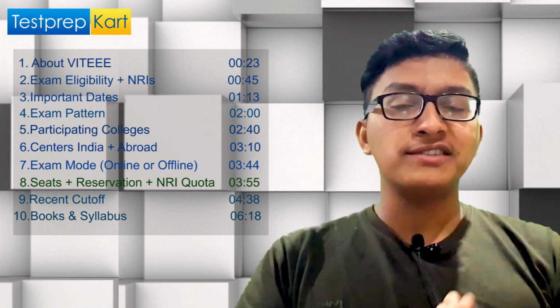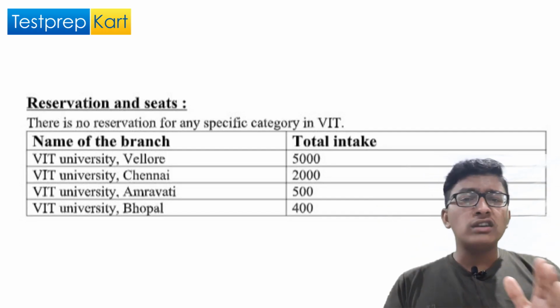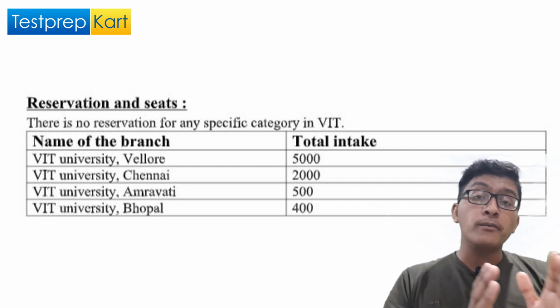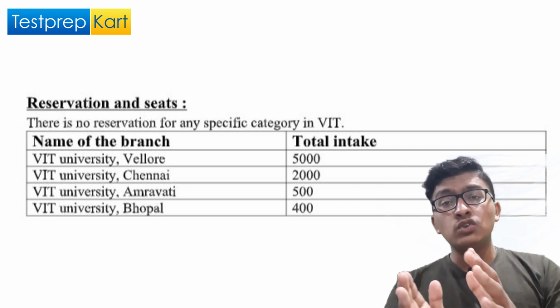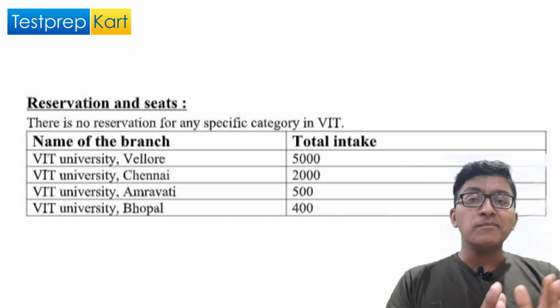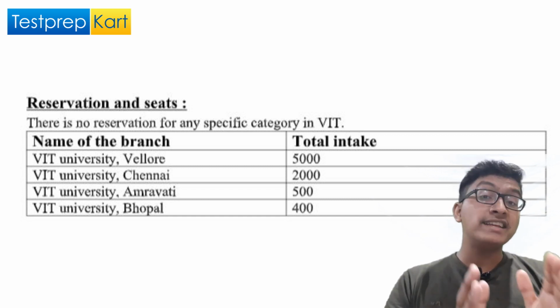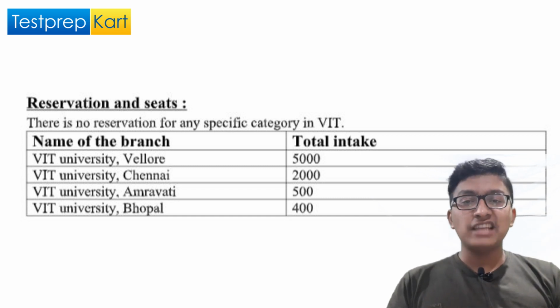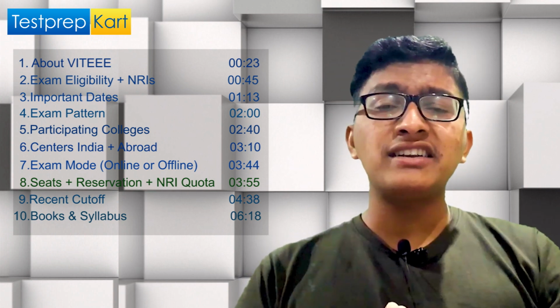In VIT's 4 campuses, there are a total of about 900 to 1,000 seats for computer science engineering, out of which 722 seats are in the Vellore campus, which is the main campus and the best college under the VIT EEE examination. For reservation, there is no reservation in the VIT EEE examination. It means that all the students are treated equal.